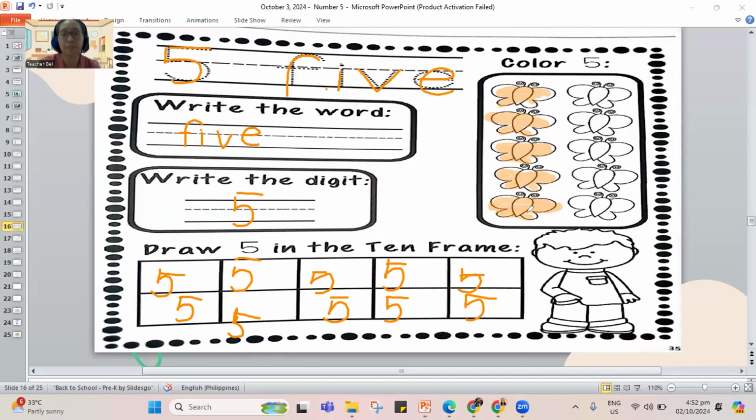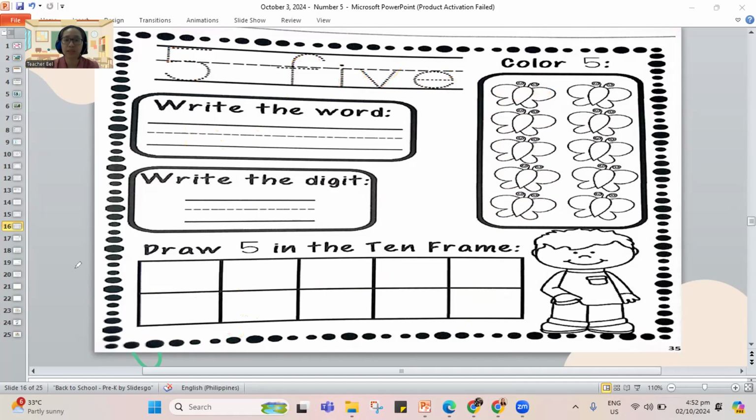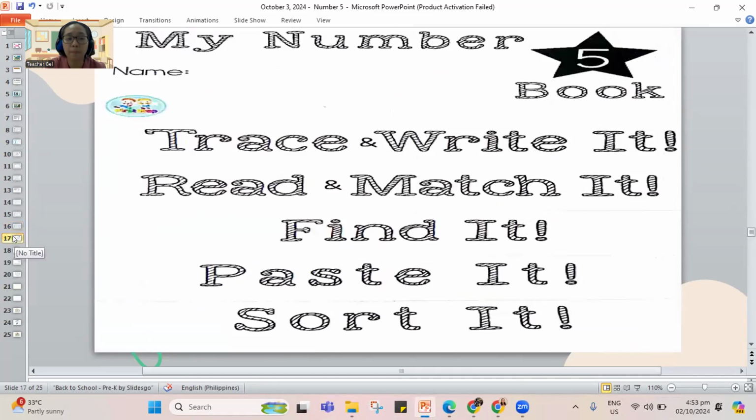This is our number 5. If you're done with the work, let's move on to the next page. But if you're not yet done, pause the video, finish your work there, then you get to move to the next page, please. How about let's jump to another work? This time, let's go do your booklet, the number 5 booklet.